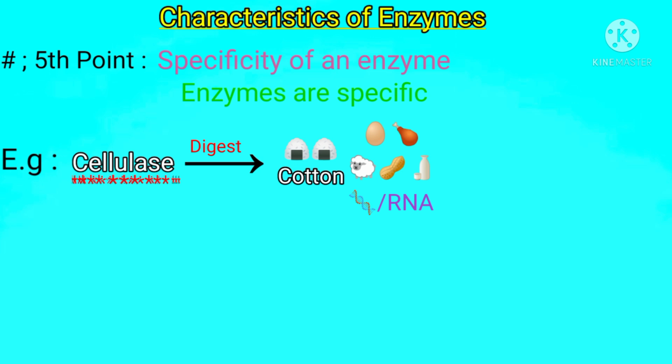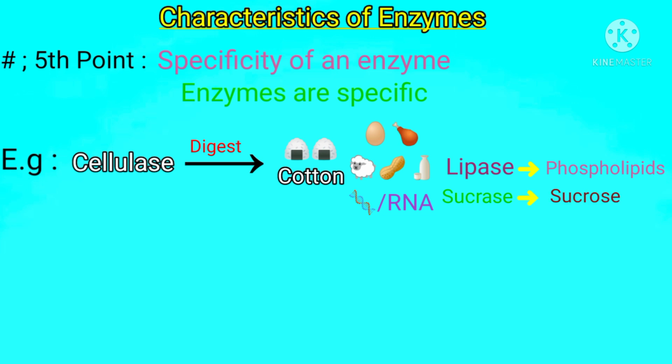So specificity of an enzyme refers to that lipids digesting enzyme, namely lipase, functions upon only lipids, whereas sucrase enzyme works upon sucrose sugar only, and maltase enzyme can act upon maltose sugar only. So maltase and sucrase can't function upon lipids, and lipase enzyme can't function upon sucrose and maltose sugar. So we can say that every enzyme is specific for its specific substrate but not for other food groups.